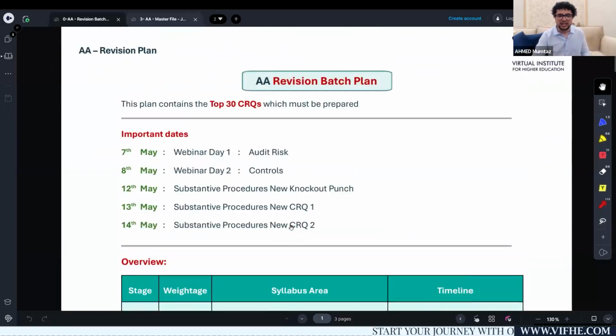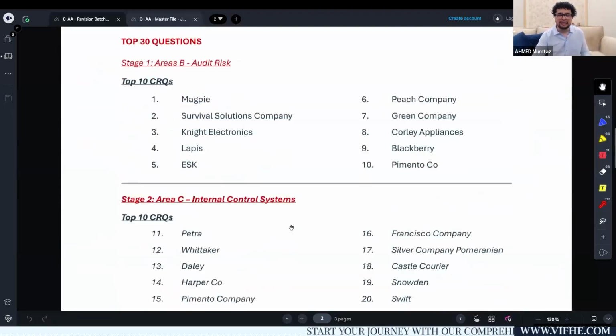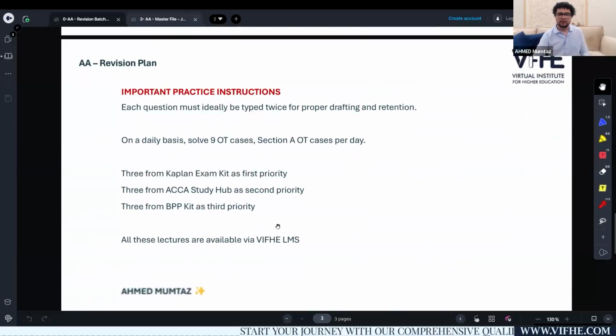Initially, I decided 19th May as your final mock exam, and some of the AAA students asked me to conduct the mock exam on 17th Sunday rather than 19th Tuesday. So the ball is in your court. Through my WhatsApp group, I will formally decide the date probably after a couple of days. It's either going to be 17th or 19th. So yeah, this is it. These are the three important instructions, and I'm done with part two.